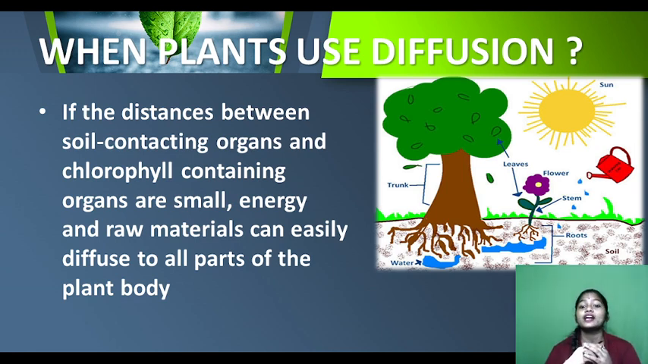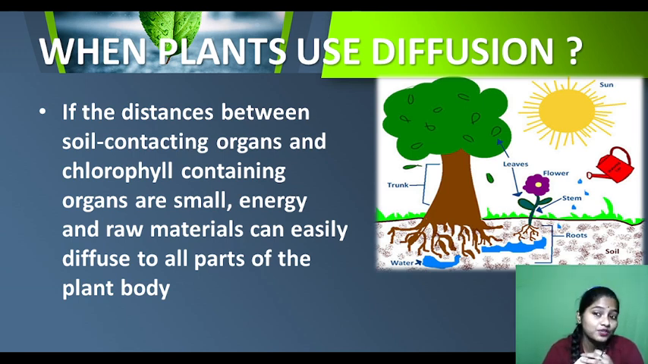Let me remind you that diffusion is the process of transportation of materials from higher concentration to lower concentration. For this diffusion process, if the distance between the root and the leaf is smaller, it can diffuse. It does not need external pressure, right? So it can easily diffuse to the parts, from the root to the chlorophyll containing part, which is the leaf, correct?